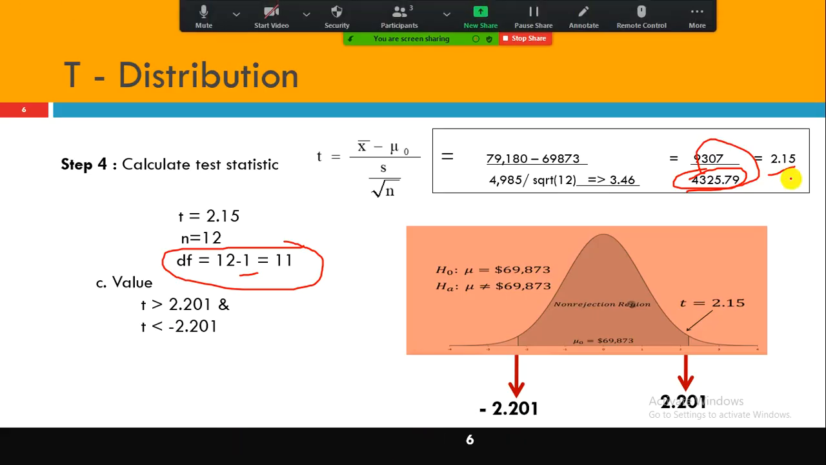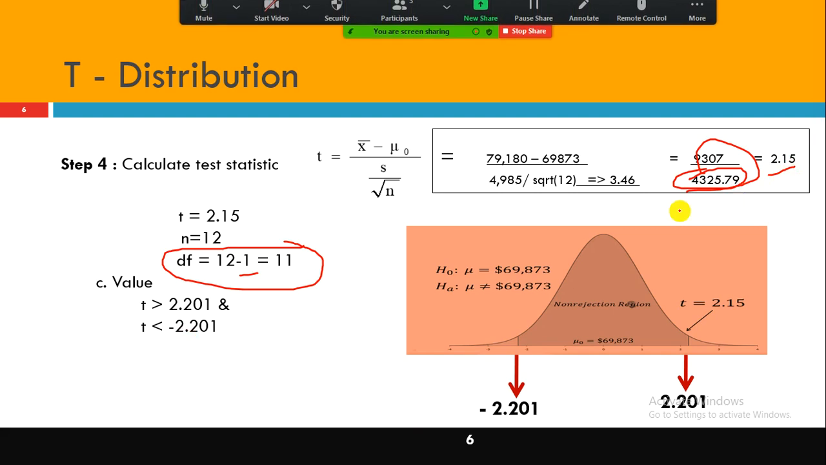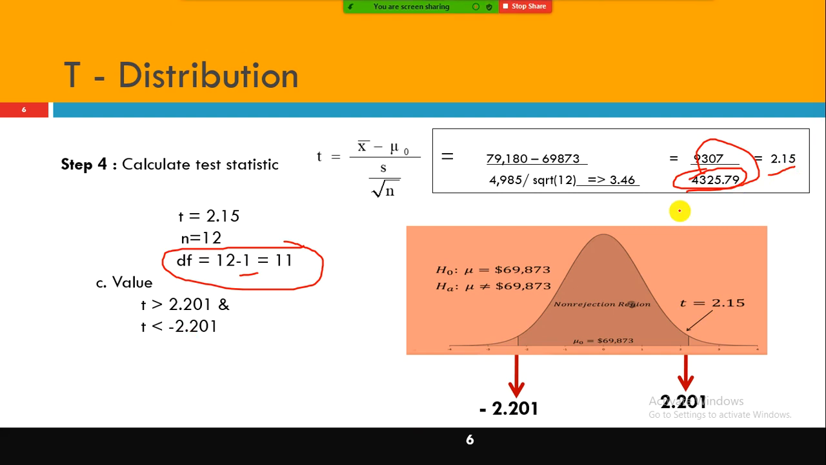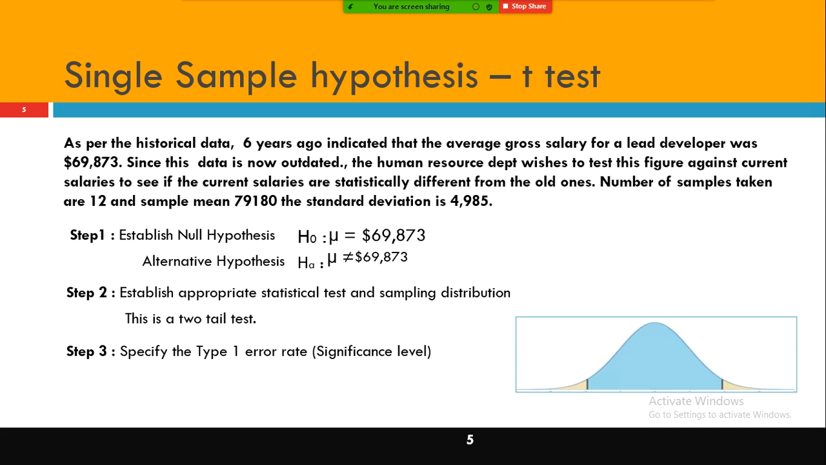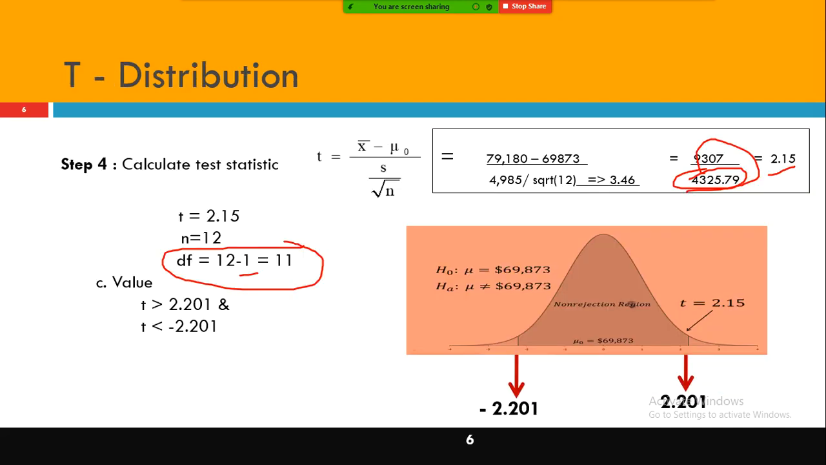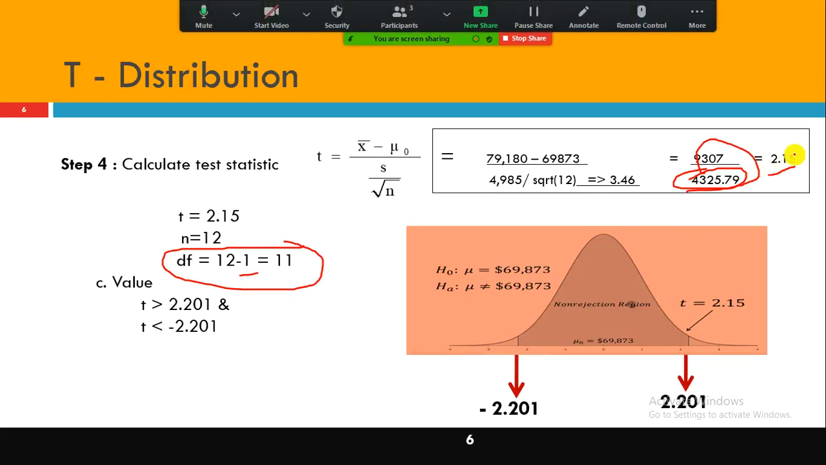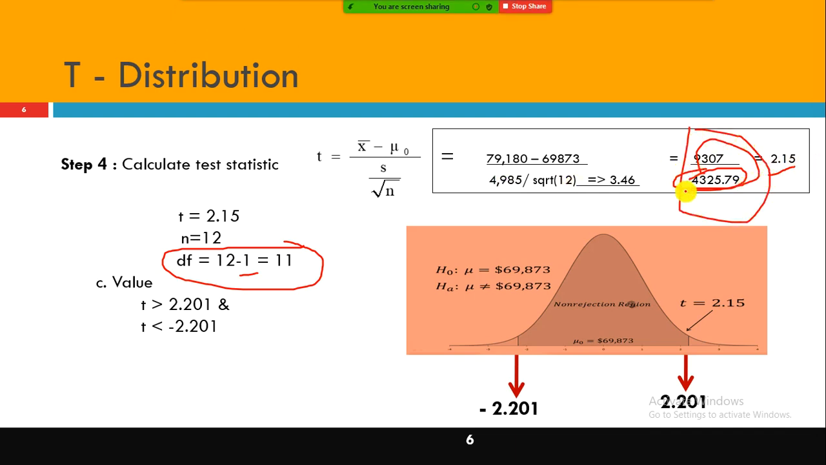6.46. 4325. There is a problem here. Actually, it is 2.15 only. Okay, let us assume that the t distribution value is 2.15. Let me recheck it once again. There is an issue here. I'll check and come back, because this value I got very clearly. Okay, there is some problem. I'll just check about this one. I'll come back to you.